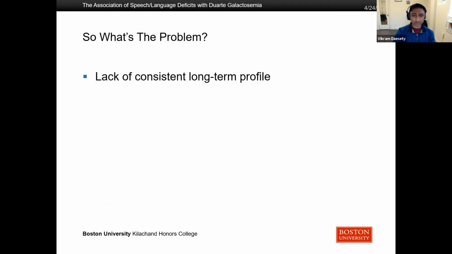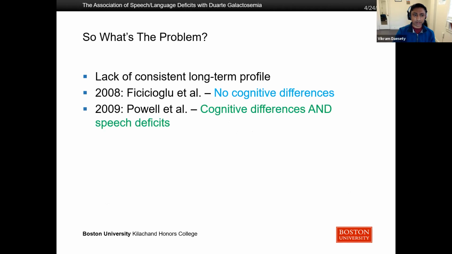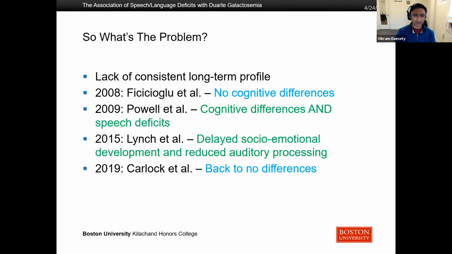Well, it's because there's a lack of consistent long-term profile. So all of the prior research that is focused on Duarte galactosemia has had really heterogeneous results, flip-flopping between there are no cognitive differences whether or not you adhere to a diet, and then there are cognitive differences and speech deficits. There are delayed socio-emotional development and reduced auditory processing. And then the most recent study is back to no differences. And each of these studies has their own set of strengths and weaknesses, but it really highlights how elusive some of these long-term outcomes are.